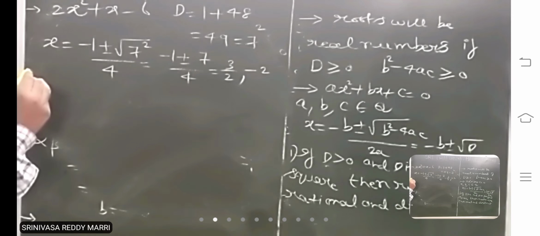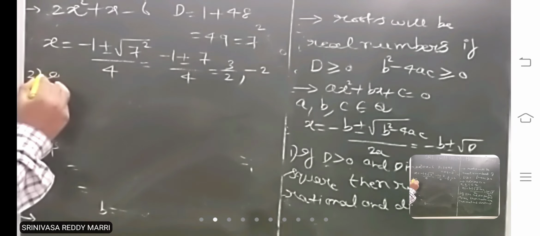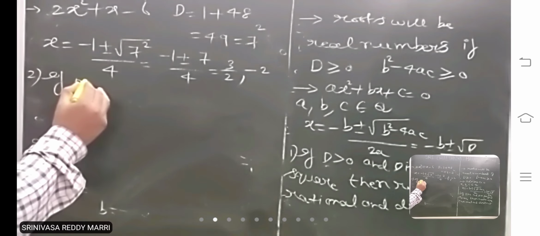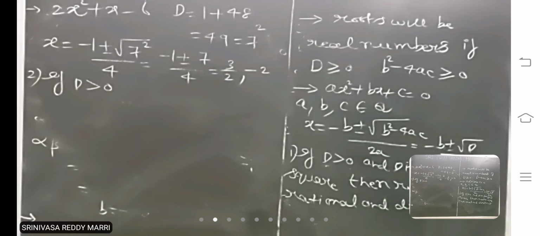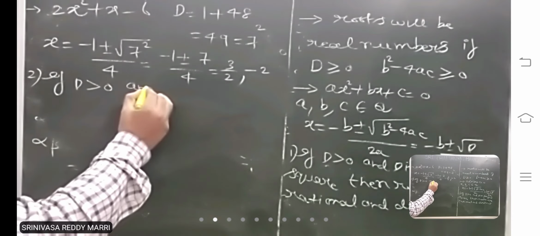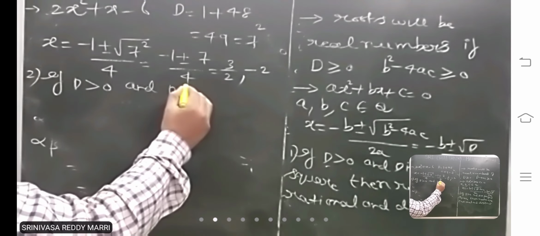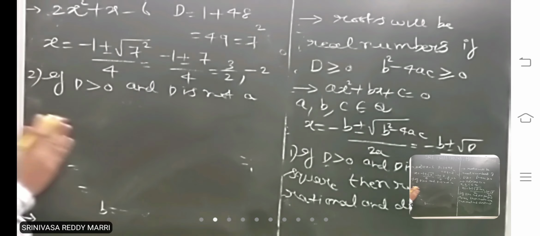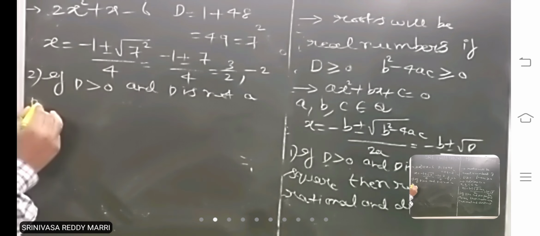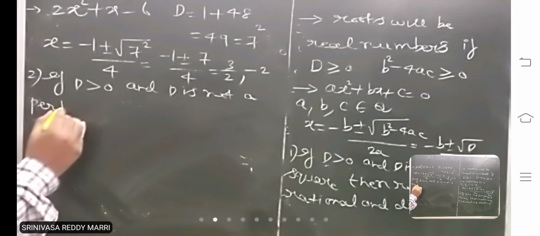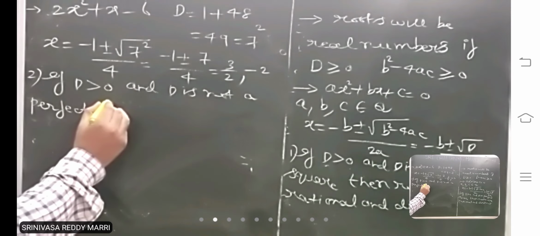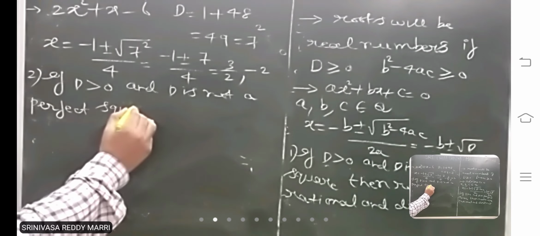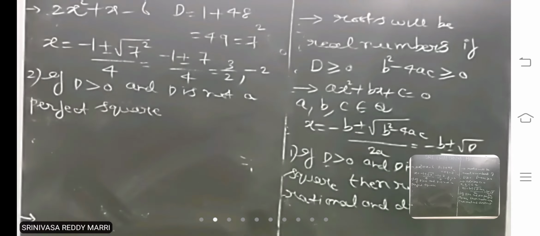So second case, suppose the discriminant is positive only and the discriminant is not a perfect square.